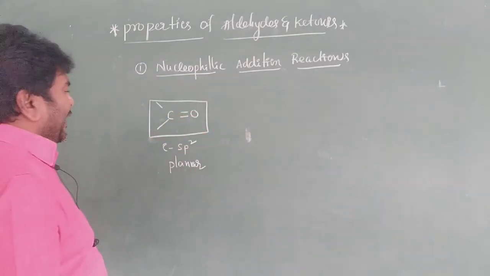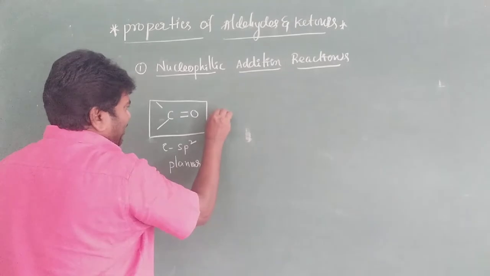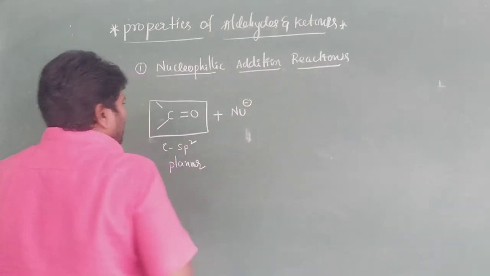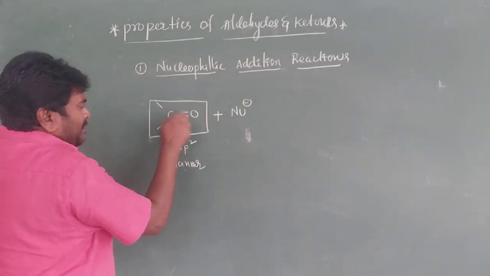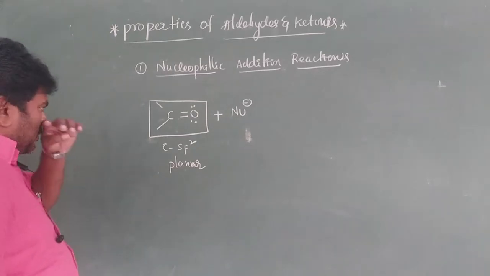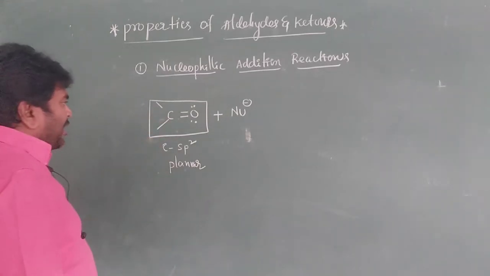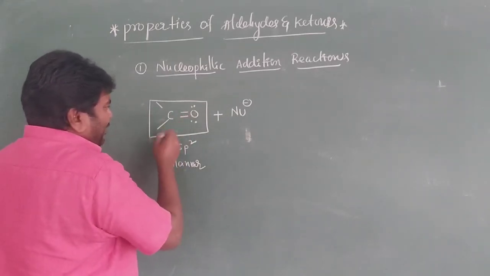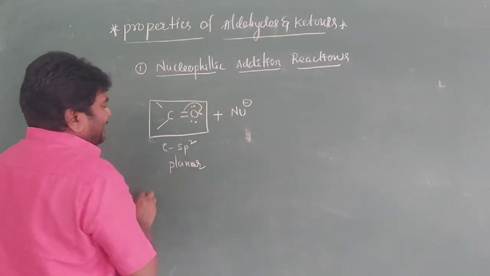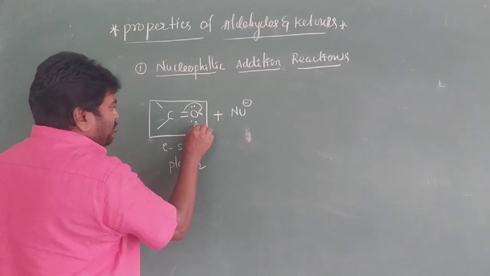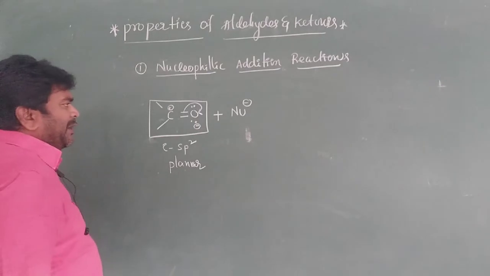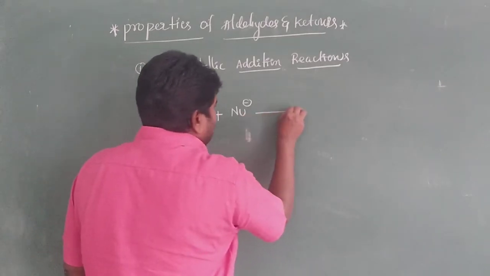Next one is a plus, a nucleophile. Here is carbon and oxygen, and oxygen contains 2 lone pairs. Oxygen is more electronegative than carbon, that's why the pi electrons shift towards oxygen. At that time oxygen acquires a negative charge and carbon acquires a positive charge. It is very, very important, my dear students. See here, it gives rise to.